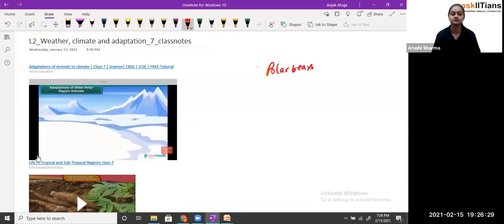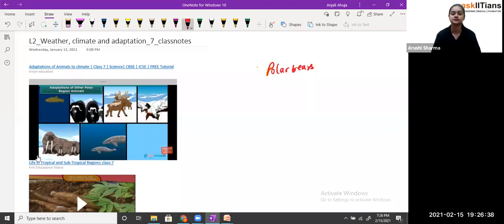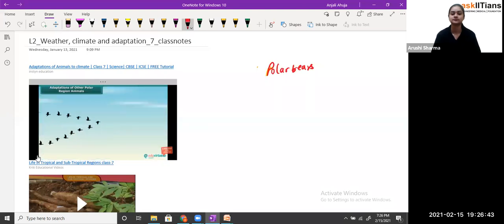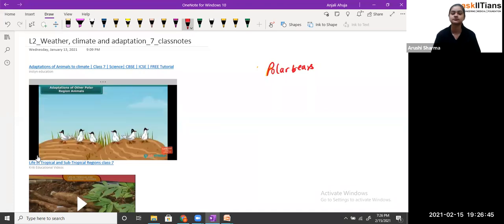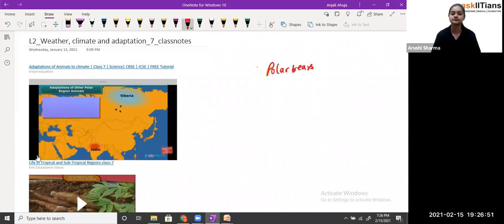Other animals living in the polar region are various types of fishes, musk oxen, reindeers, foxes, seals, whales, and birds. You might have heard that Siberian birds come to Bharatpur Bird Sanctuary in India every year in winter. Why do they come to India? Because during winter, India has a much warmer climate compared to Siberia. They go back to their place when winter is over.